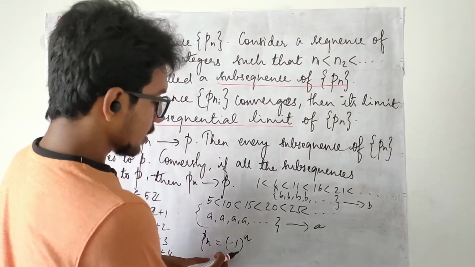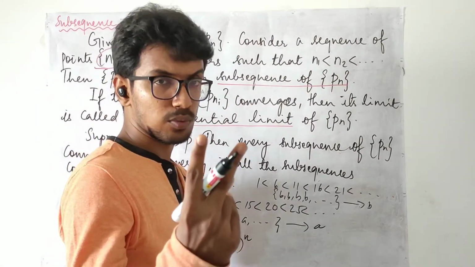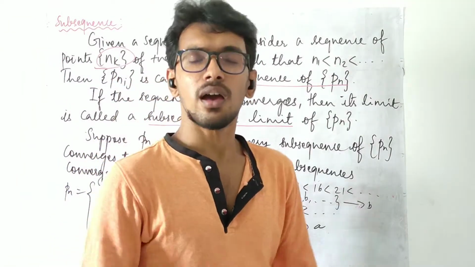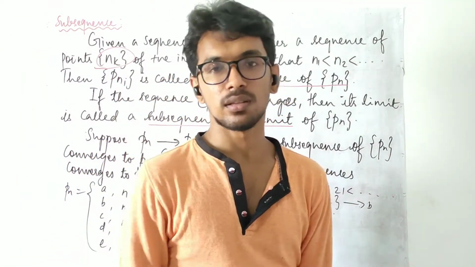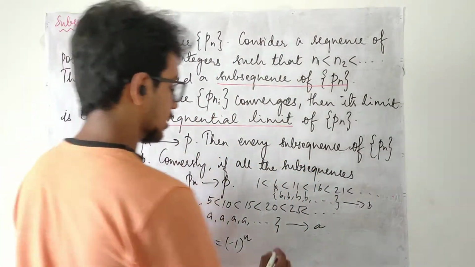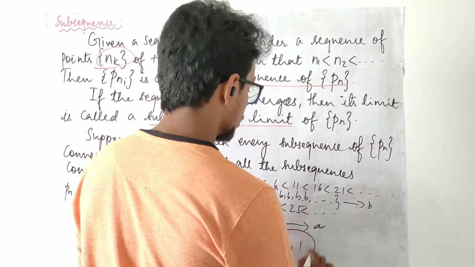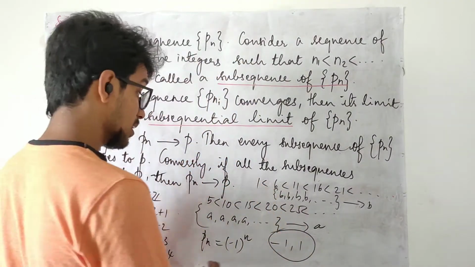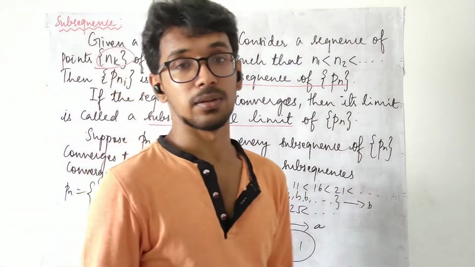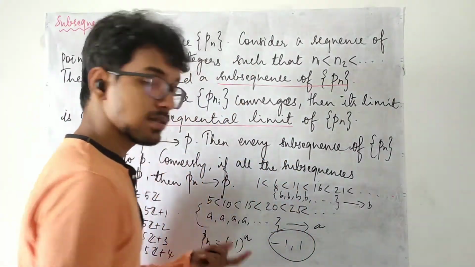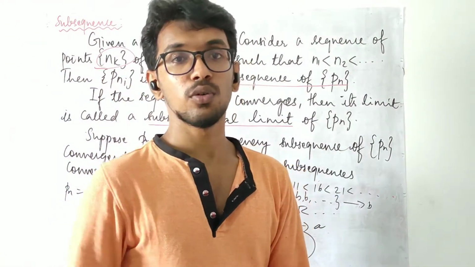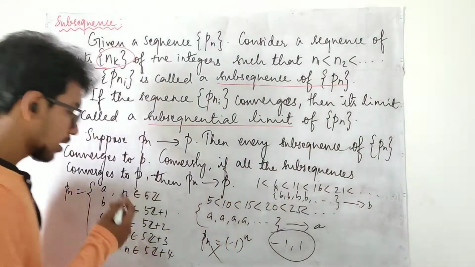So for this sequence, I was able to identify two subsequences. Of course, we may consider more than that as well, but we are able to identify two subsequential limits, -1 and 1. So we get two subsequential limits, which means it is not convergent. That we can conclude with this idea as well. And we know that this is not convergent since it is not going to have a unique finite limit.